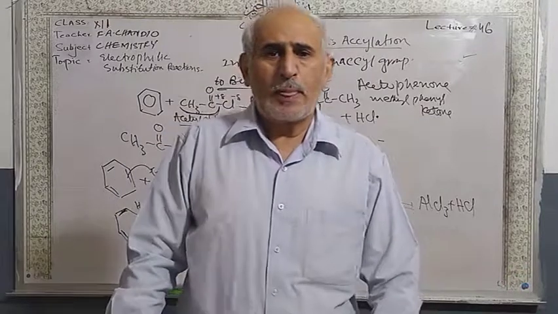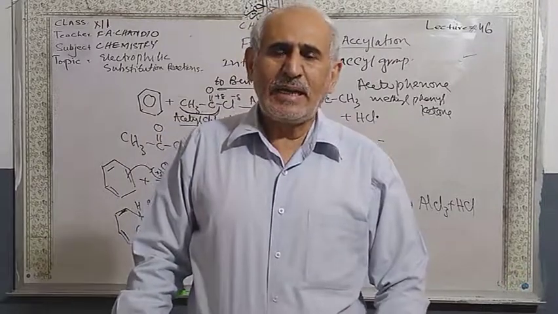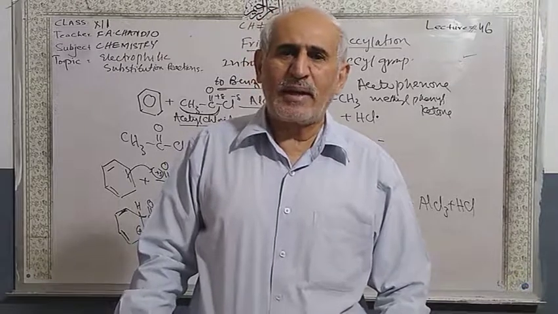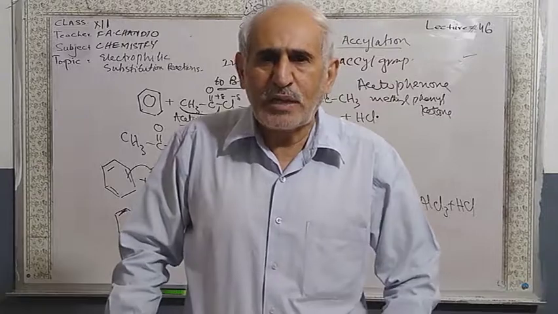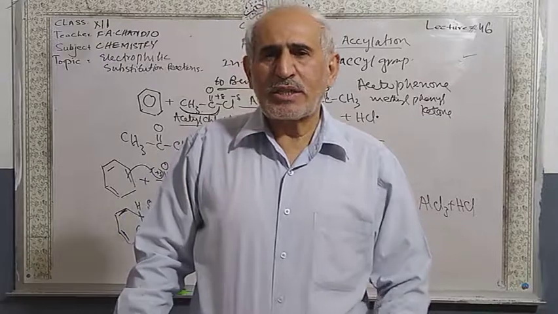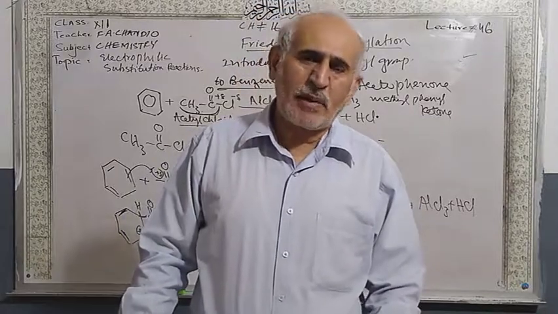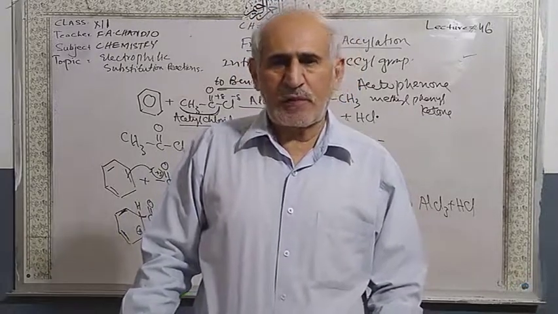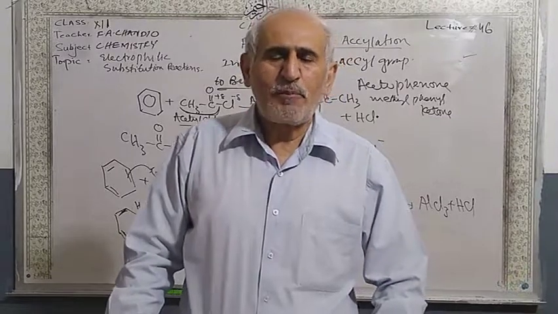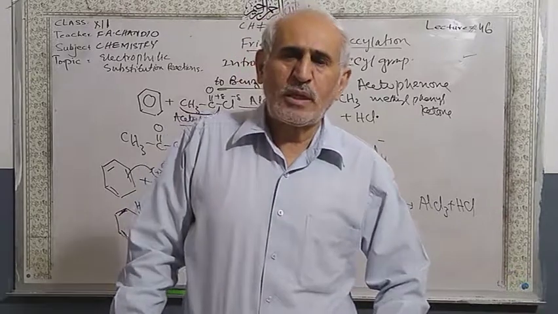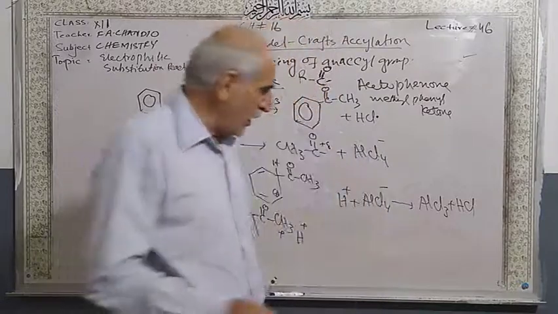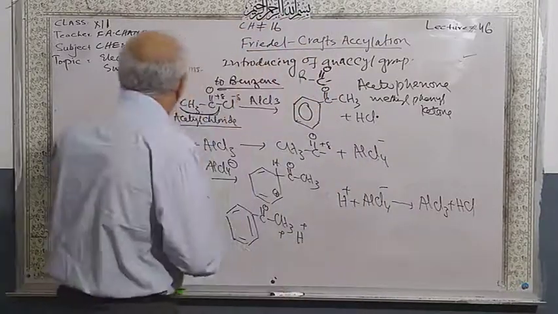I told you that benzene is a highly unsaturated hydrocarbon, a closed cyclic planar hexagon, containing 3 pi bonds, extensively delocalized. Due to this property, it is very stable in nature. It can give 2 kinds of chemical reaction: addition reactions, but it does so reluctantly, and it happily gives substitution reactions. So dear students, I am going to start another very important topic, the last topic of this chapter.